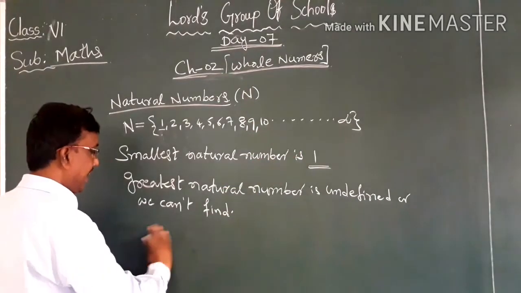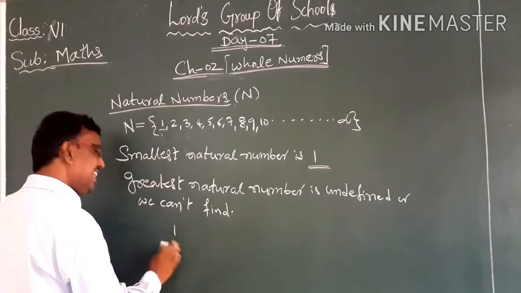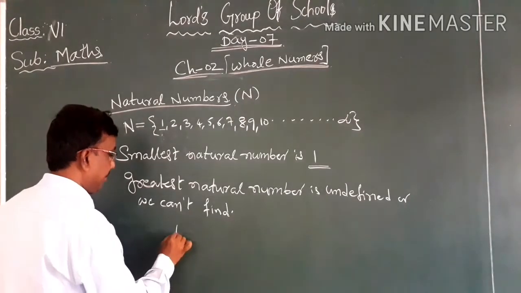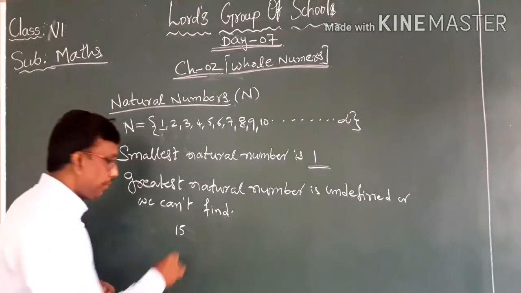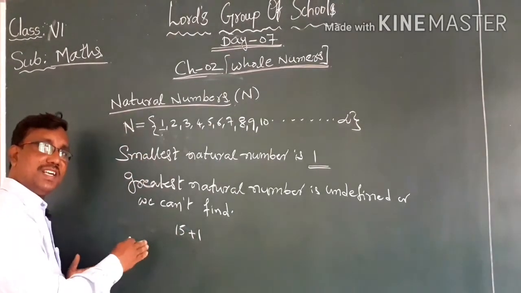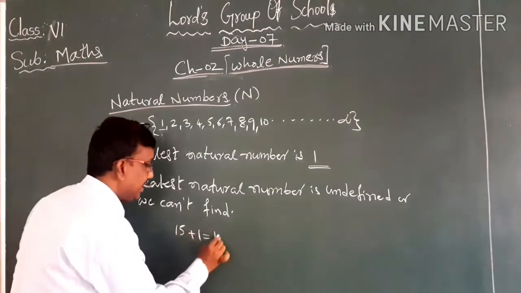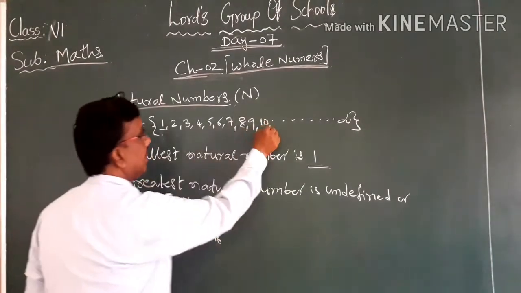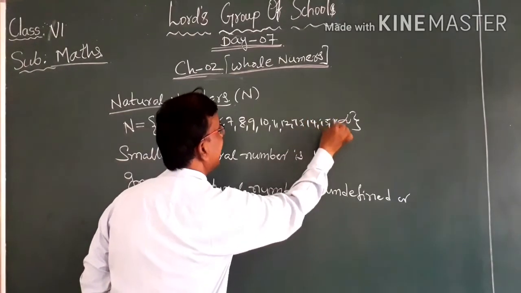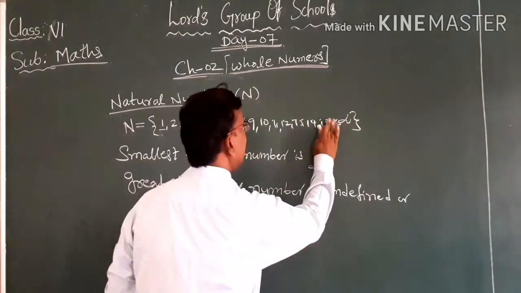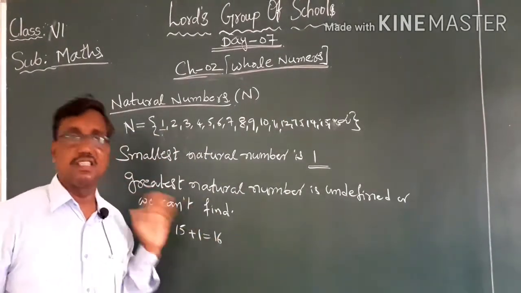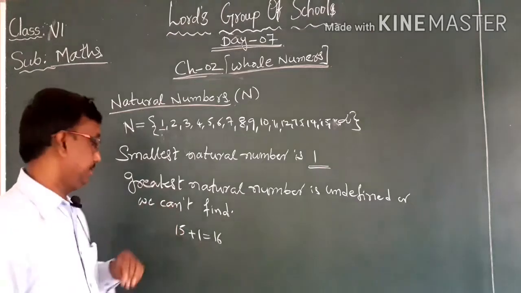When you add 1 to any natural number, for example 15, if you increase 15 by 1, then you will get the next number, 16. The very next number is called the successor. What do you call it? Successor.